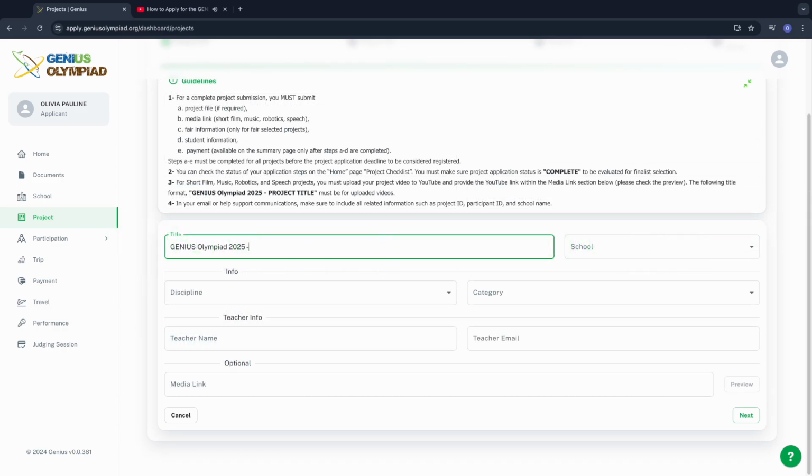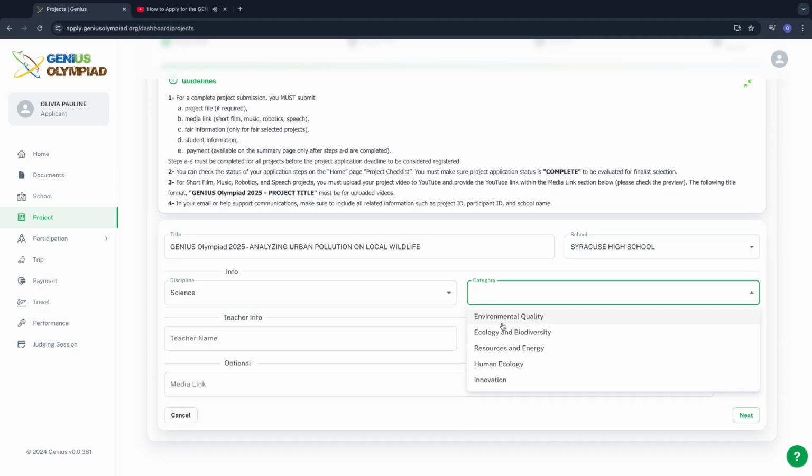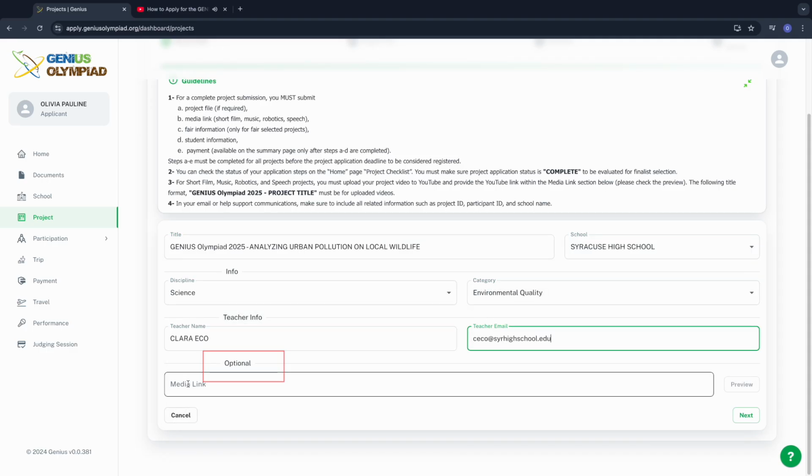Genius Science. For the science category, your project title should be formatted correctly and all required information must be submitted. If you have a media link, you can include it, but this step is optional for science projects.